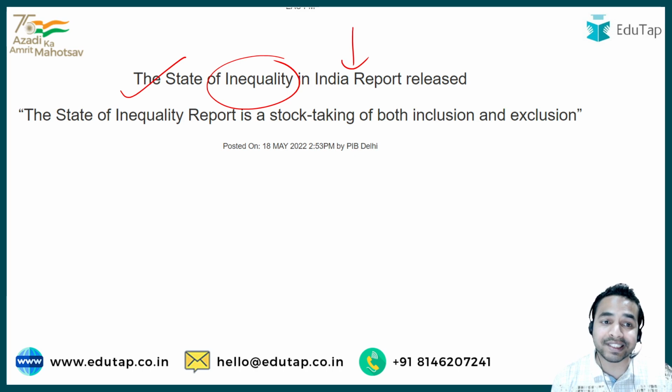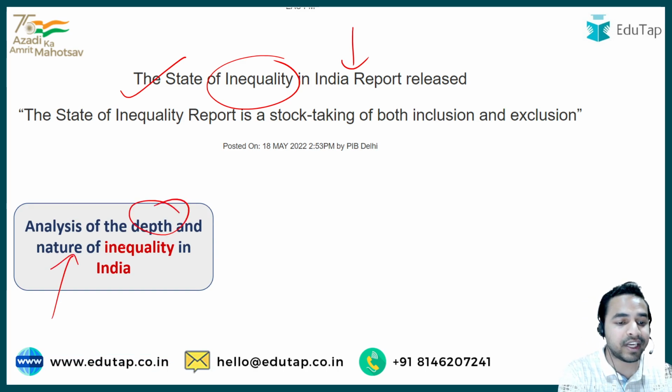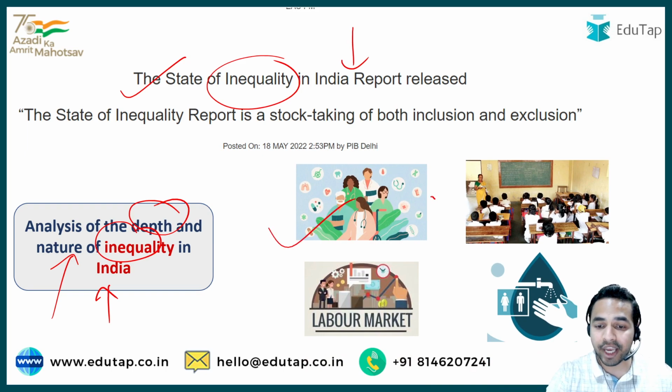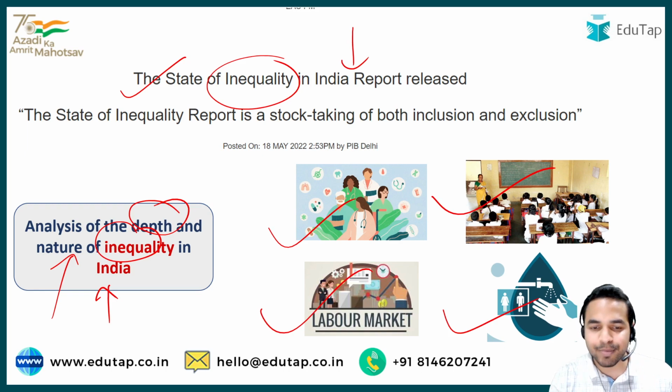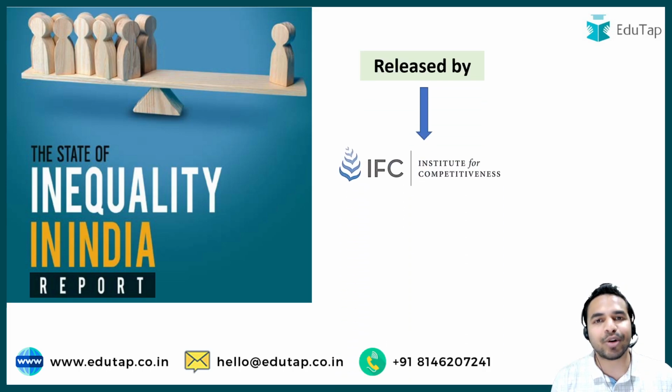So guys, when we talk about the State of Inequality in India report, this report basically provides us the analysis of the depth and nature of inequality in India. So basically it finds out the inequities across various sectors, for example health, education, labor market, as well as sanitation and other important things. These are the important sectors across which this particular report determines the inequality in India. When we talk about this report, the very first dimension is what exactly was the releasing body. So guys, basically this particular report has been released by the Institute for Competitiveness.